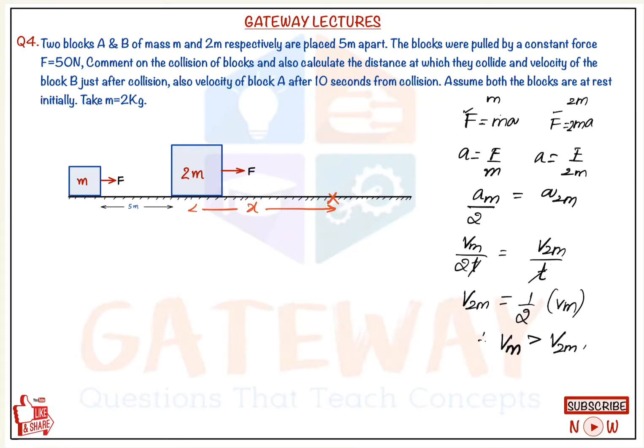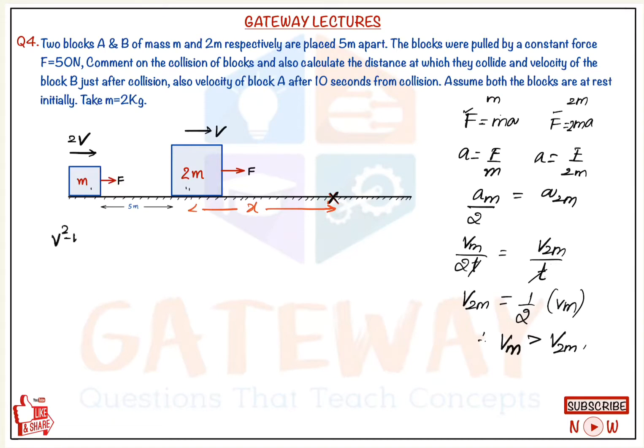Since this small block has velocity 2v and this has velocity v, for the same time the small block will travel more distance. So if it travels more distance than this, somewhere at some point this block has to hit the other block. So somewhere these two blocks have to collide, and let the point be at a distance of x from the large block. So it will be at a distance of 5 plus x from the small block.